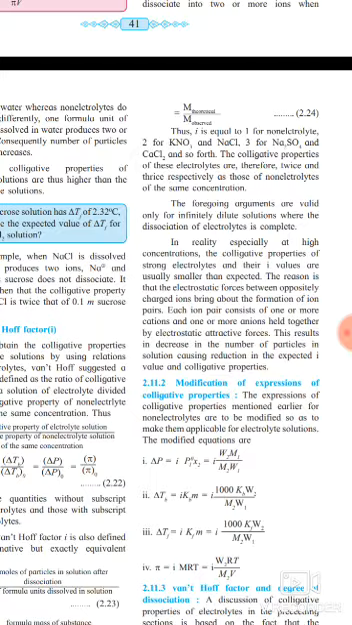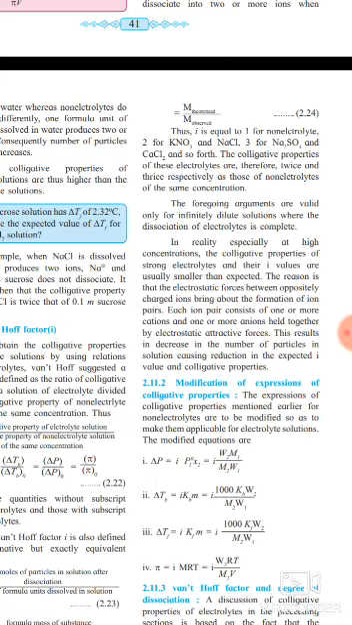The colligative properties of these electrolytes are therefore twice and thrice respectively those of non-electrolyte solutions of the same concentration. The foregoing arguments are valid only for infinitely dilute solutions where the dissociation of the electrolyte is complete.